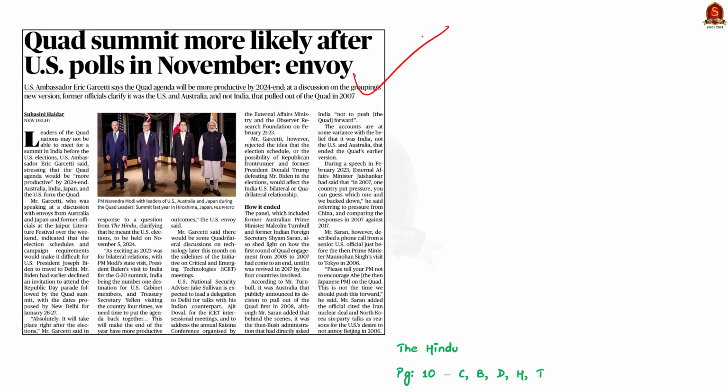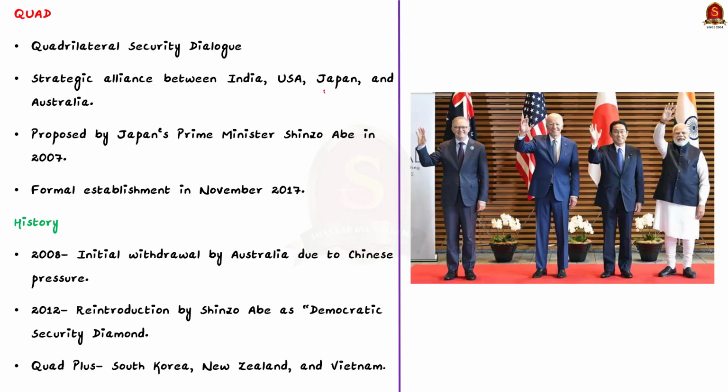This news article discusses the challenges in scheduling a Quad summit in India before the US election, which is going to happen at the end of this year. So in this news article discussion, let us understand a few facts about Quad from exam perspective. See, Quad stands for Quadrilateral Security Dialogue. It is a strategic alliance between India, USA, Japan and Australia. It was first proposed by Japan's Prime Minister Shinzo Abe in 2007.